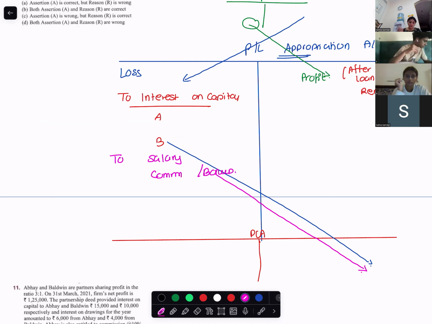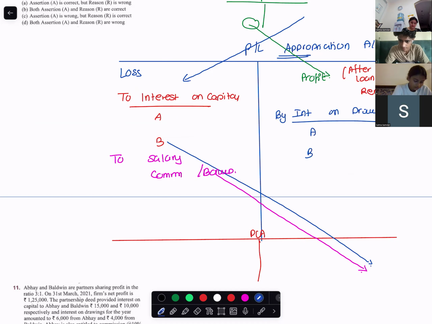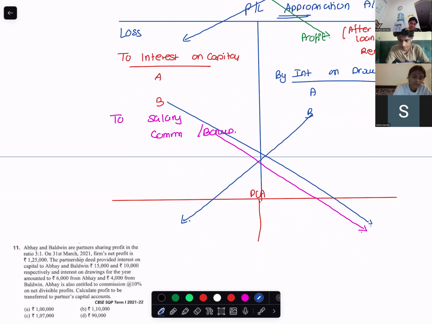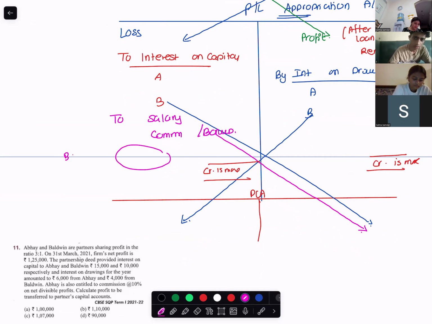Partner's capital account credit side. What would come on the debit side? Interest on drawings. Where would this appear? On the debit side of partner's capital. Okay. If I close the account and the appropriation credit is more, I will write the credit on both the sides, right? Yes, miss. What I get as a balancing figure over here will be what?